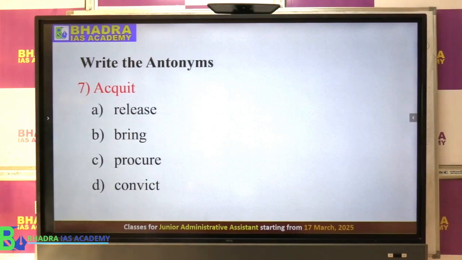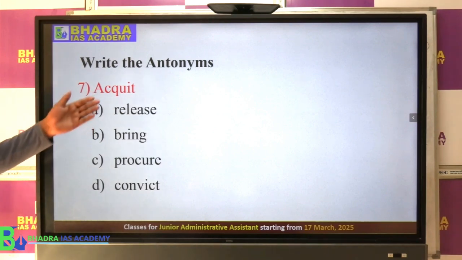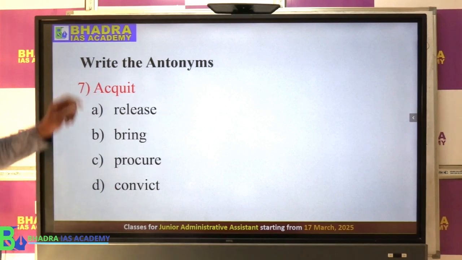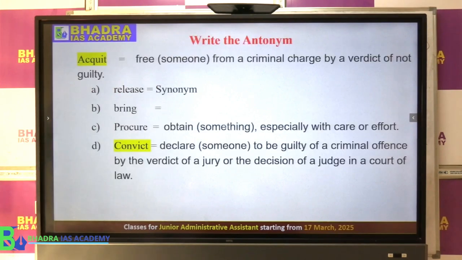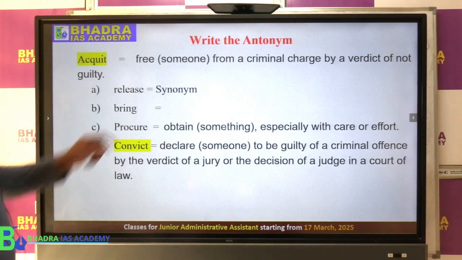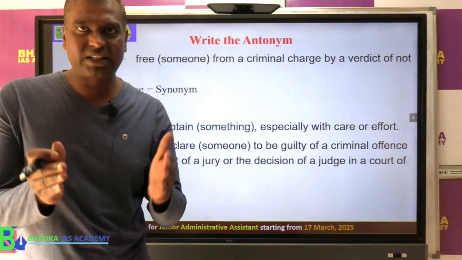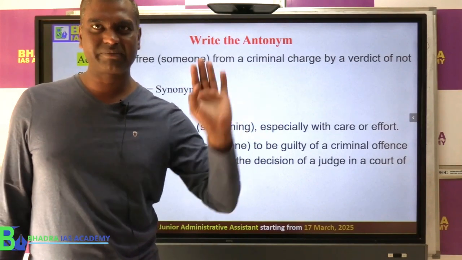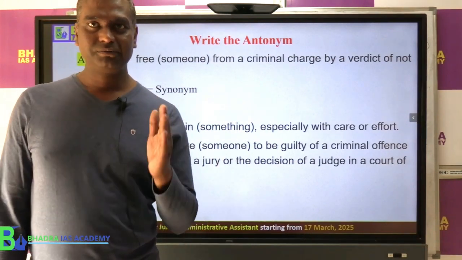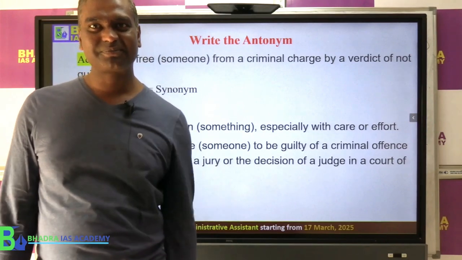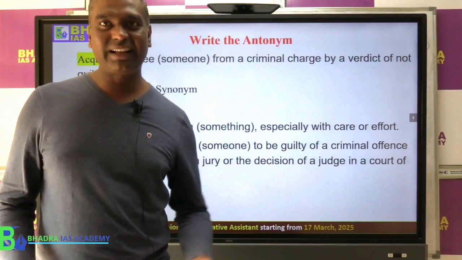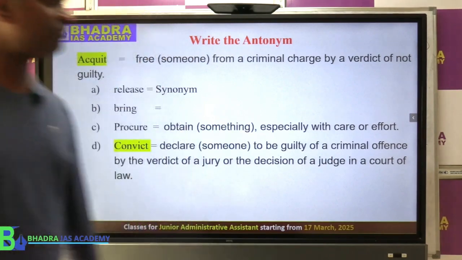Question number 7. Write the antonym, what we call opposite. So what is the antonym or opposite of the word acquit? Now to understand what could be the opposite, first we have to know the meaning of acquit, then you can find its opposite, right? Now acquit simply means to free someone from some criminal charge or case. So the judge acquitted him. That means what? The judge made him free from the case, right? Now what will be the opposite of releasing him? It will be to declare him as a criminal. So which one will do that?